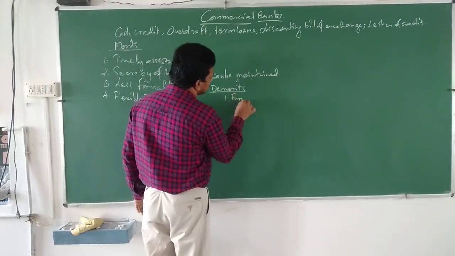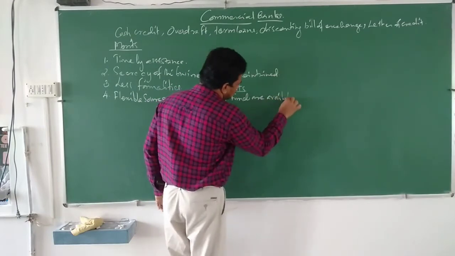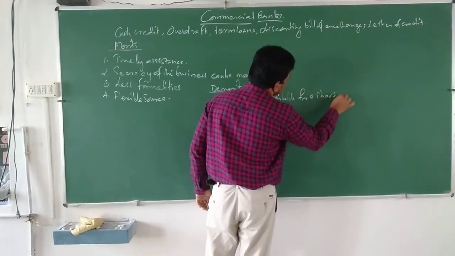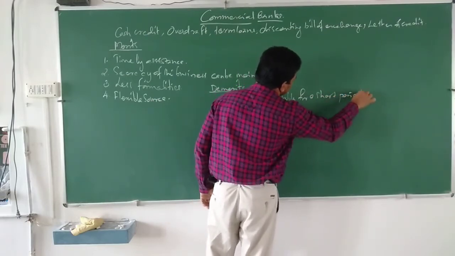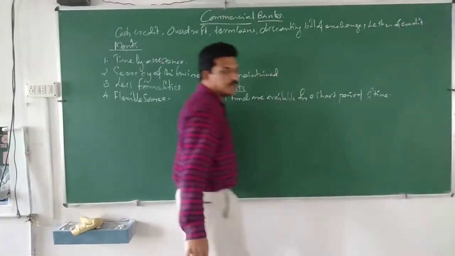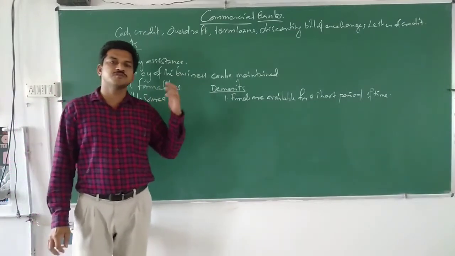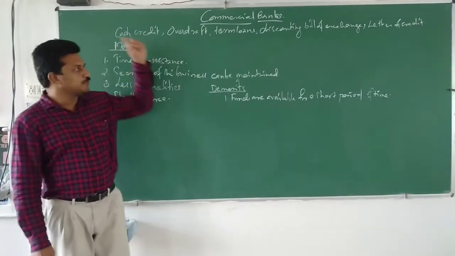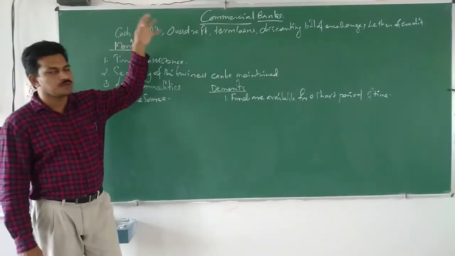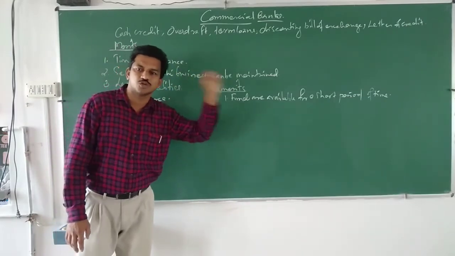Funds are available for a short period of time. Loans are provided for a short period of time. Cash credit will be given for a short period of time. Overdraft facility also can be enjoyed for a short period of time.